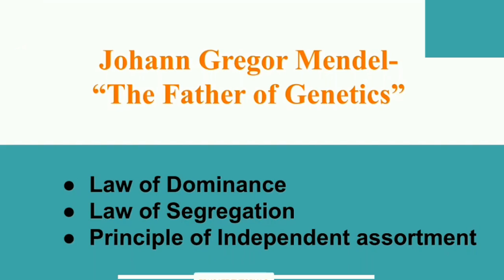Around 1886, he carried out that experiment on the garden pea plant and gave certain laws for the study of inheritance patterns. These are the three laws. The first is the law of dominance, the second is the law of segregation, and the third is the principle of independent assortment, which can be called the law of independent assortment.